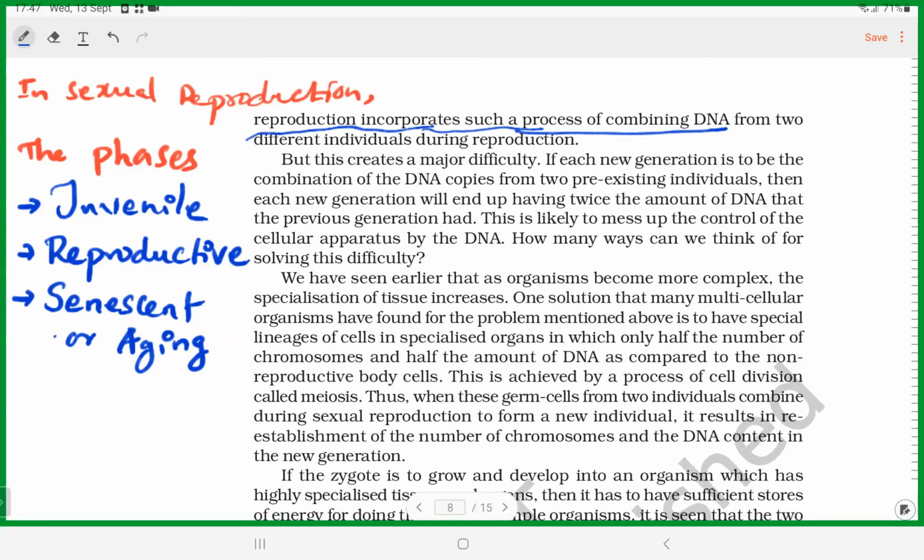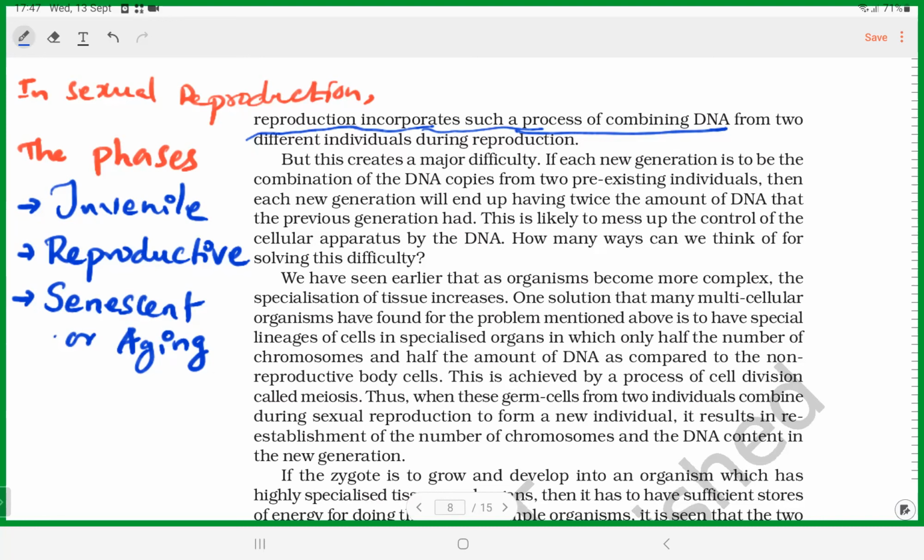Okay. Reproductive phase, the period of reproduction. For example, in female, from menarche to menopause. So that's the reproductive phase. And of course, in male, from puberty till the aging process starts. Men can produce viable cells for a long time, even though they become old. So it is a very long period for men, but it is a defined period for women.